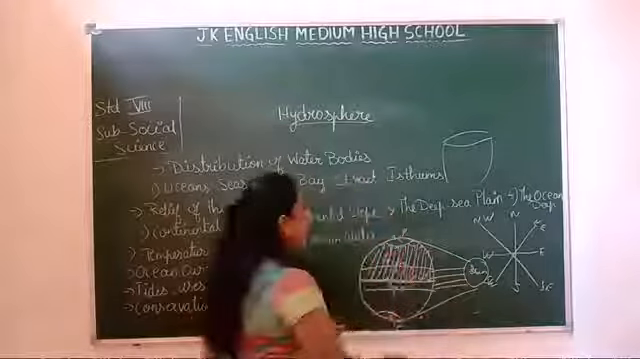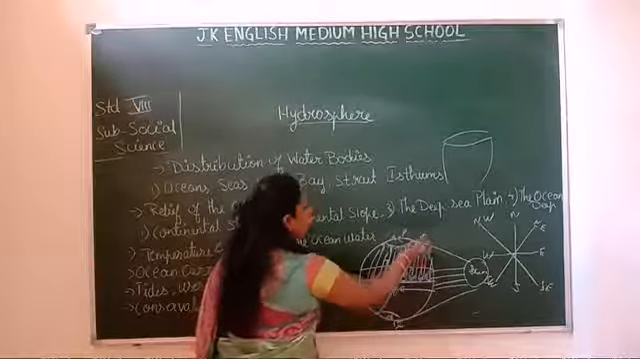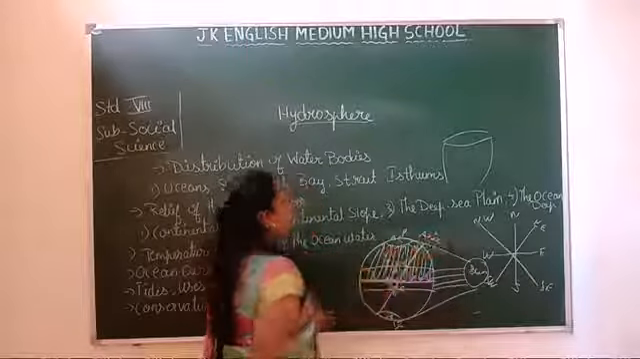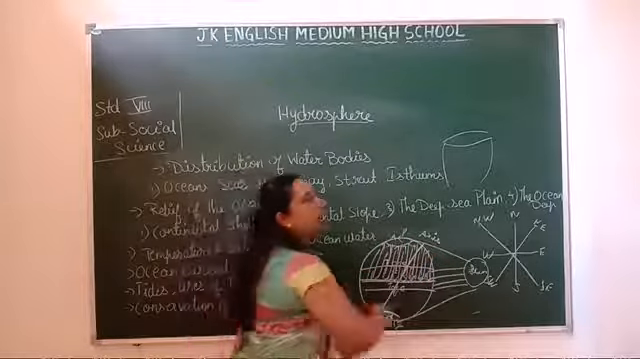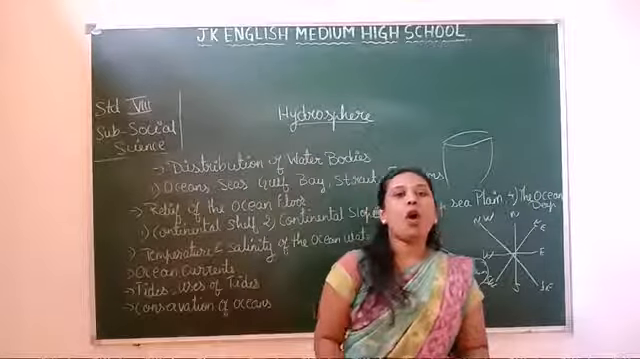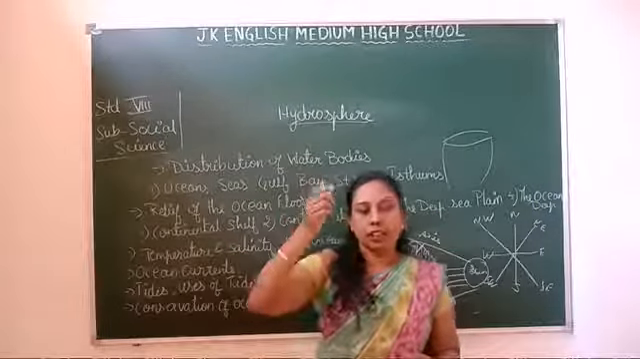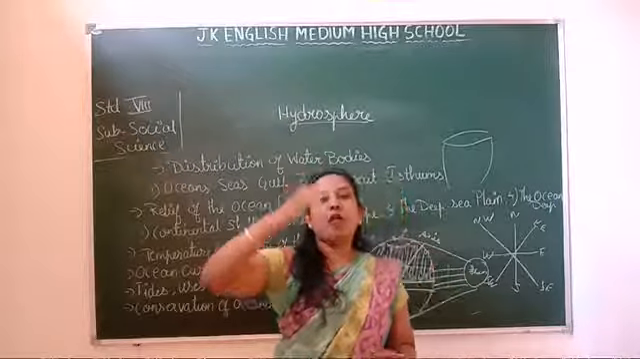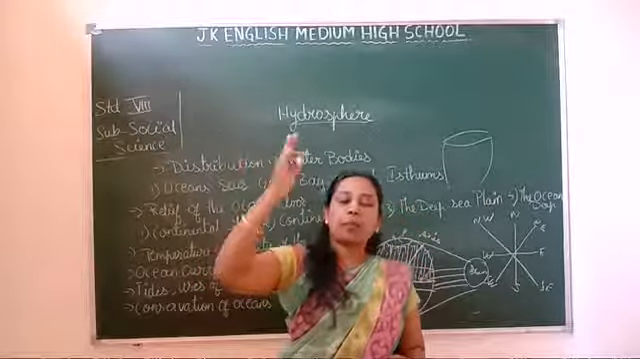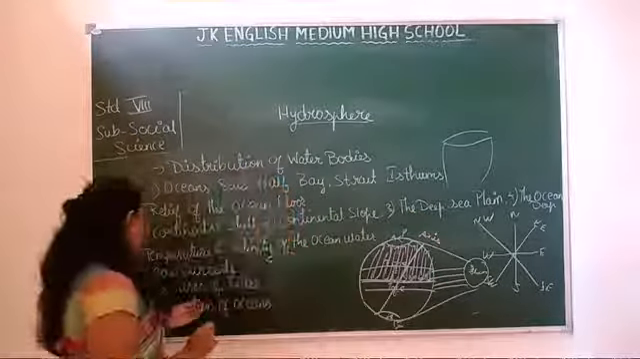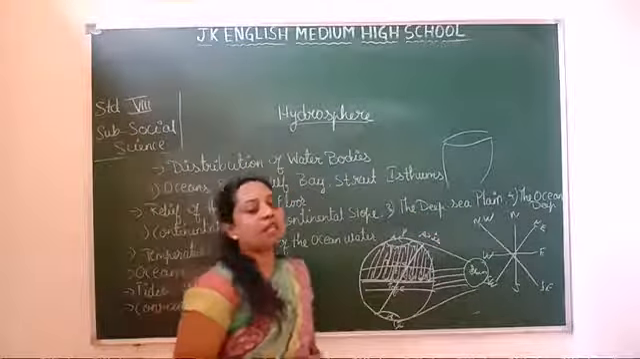So here the earth is rotating on its axis, and on its orbit. So what happens? The rise of the tides is nothing but the water will be high sometimes and low sometimes. So let us know about the types of tides.